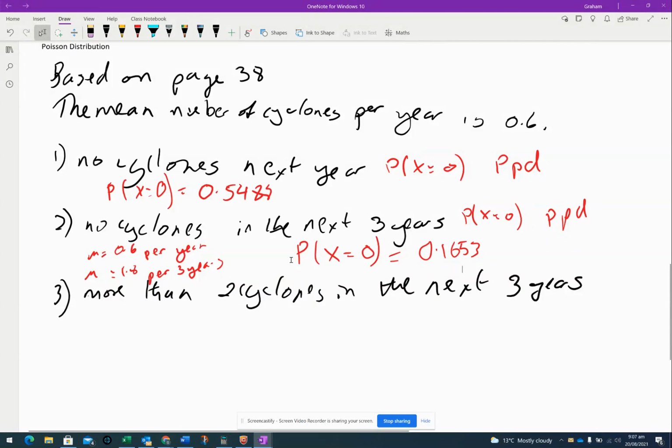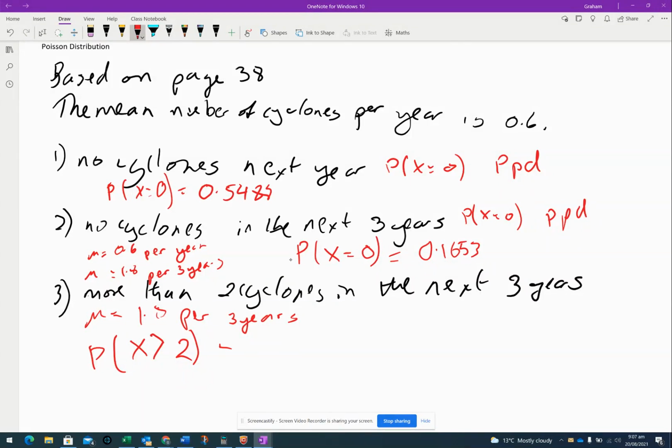Okay, everyone happy with that? Right, so the last one is more than 2 cyclones in the next 3 years. So I'm still using my mean of 1.8 per 3 years because I've already worked that out. I now want to work out the probability of X being more than 2. Does more than 2 include 2?